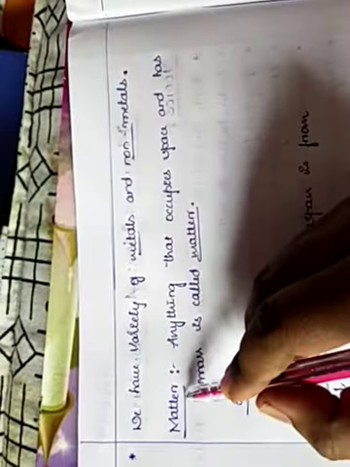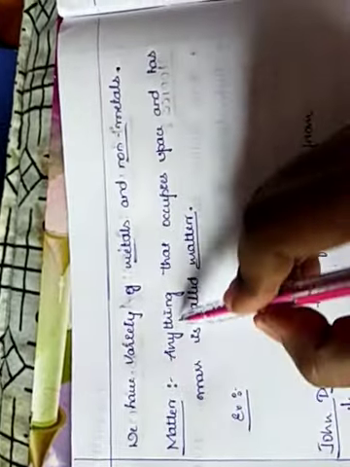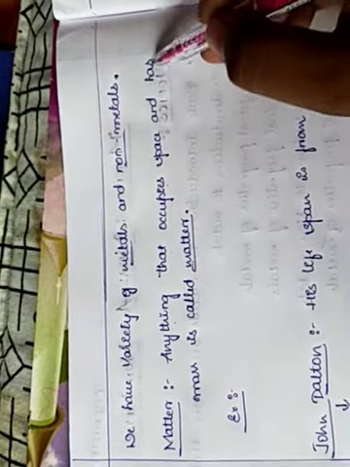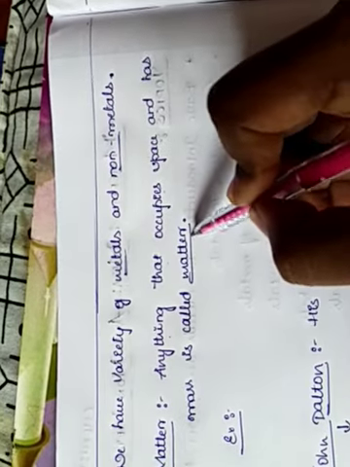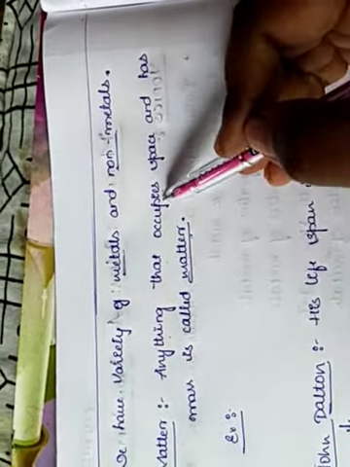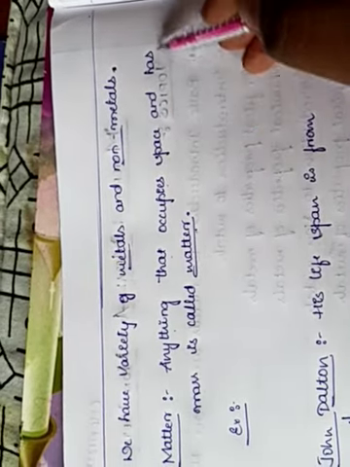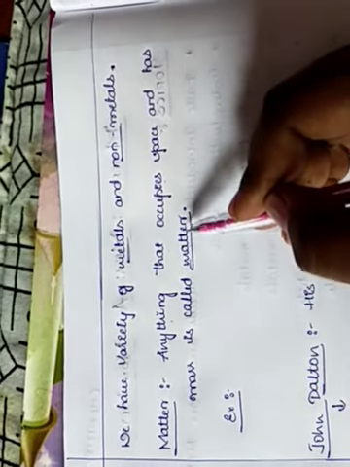Matter is the base. Anything that occupies space and has mass is called matter. In earlier classes we have learnt what matter is.